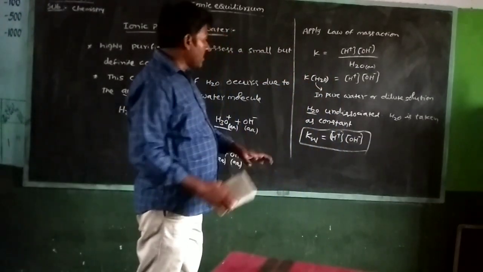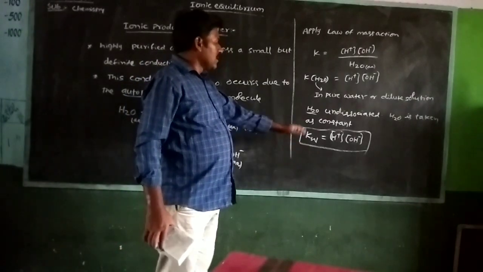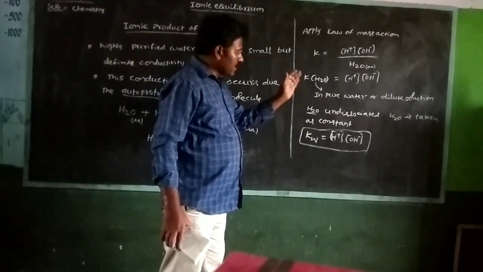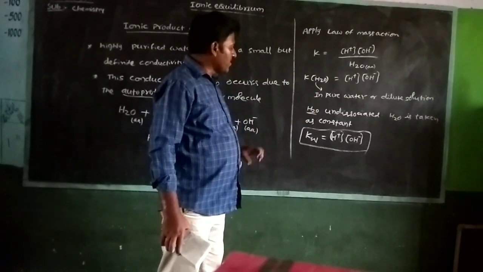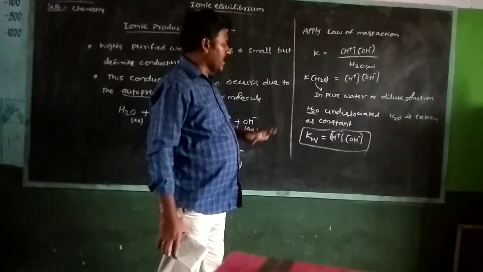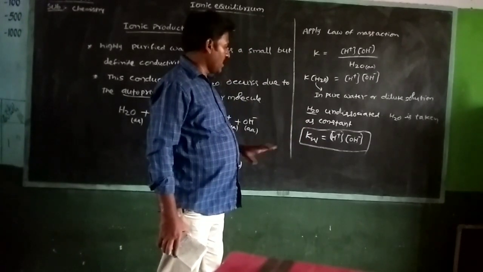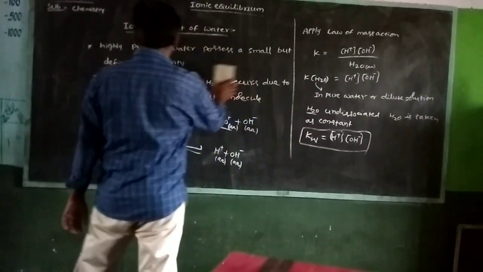The ionic product of water is defined as the product of the concentration of H plus and the concentration of OH minus. It is called the ionic product of water. Ionic product Kw is equal to what?